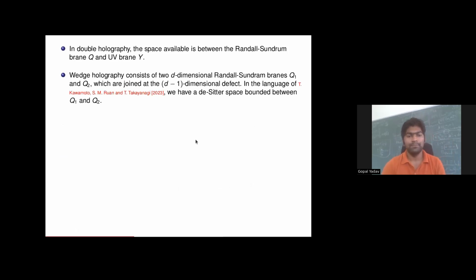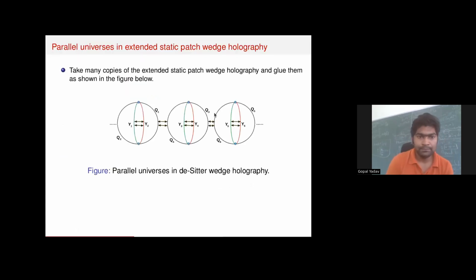So in double holography, we have space available between the RS brane Q and the UV brane Y. In wedge holography, we have space available between two RS branes Q1 and Q2.